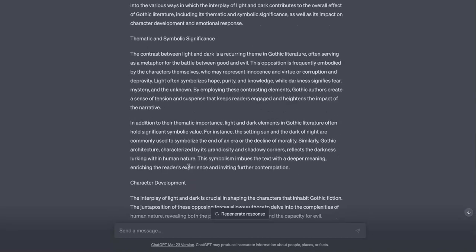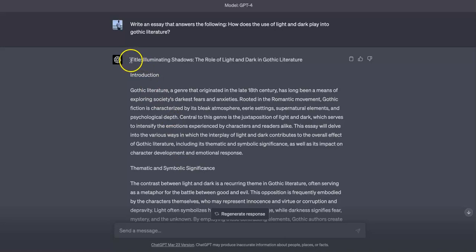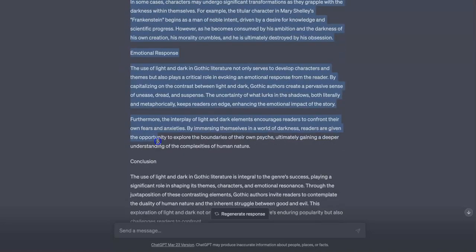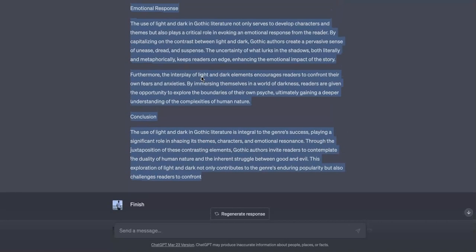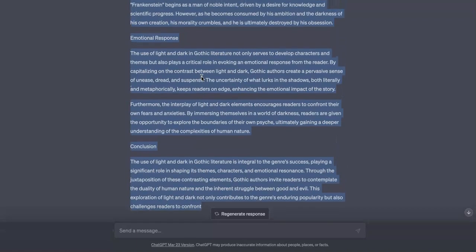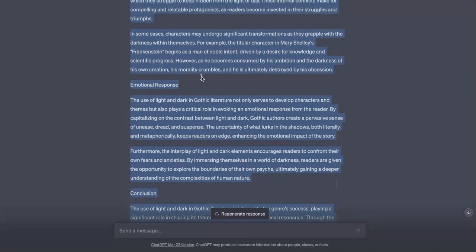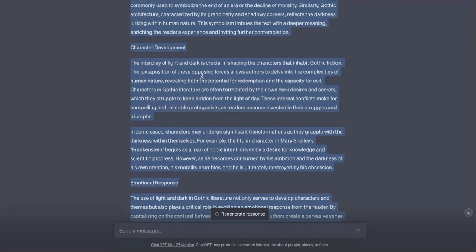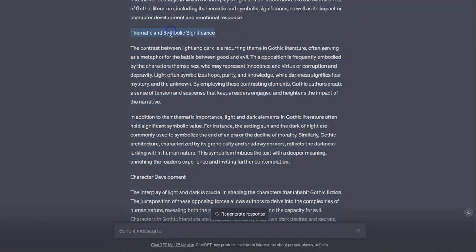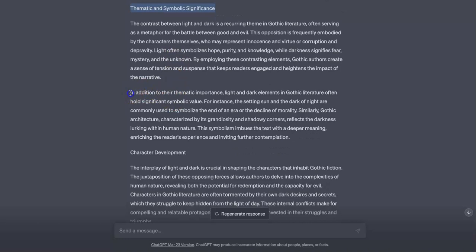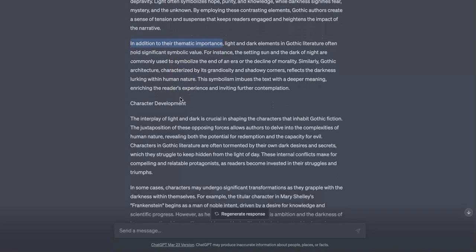The second is I might be tempted to just copy and paste this into my submission and just let it go with that. But a good teacher who's paying attention to the submissions of their students is going to see a lot of indications here of AI. And I can notice some of the organizational structures, a lot of the introductory elements in the transitions for each paragraph, a lot of the examples.